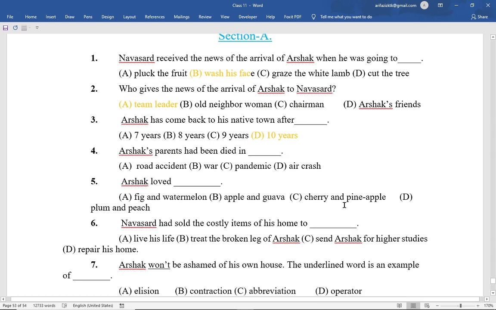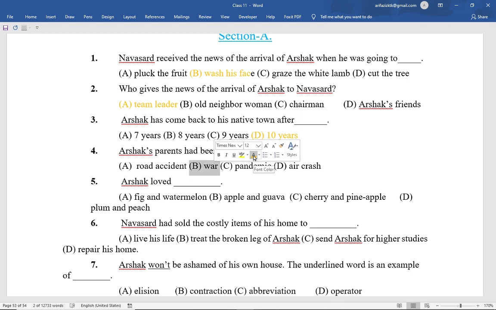MCQs number 4 is: Arshak's parents had died in dash. Option A, road accident. Option B, war. Option C, pandemic. Option D, air crash. So here the correct option is option B. They had died in the World War II.